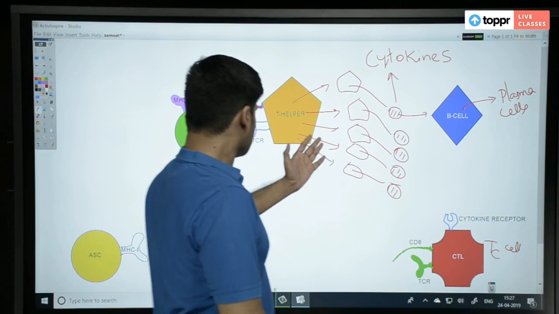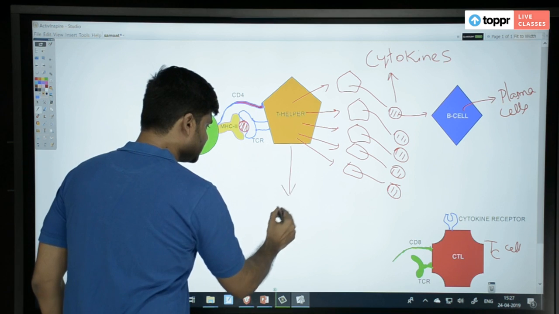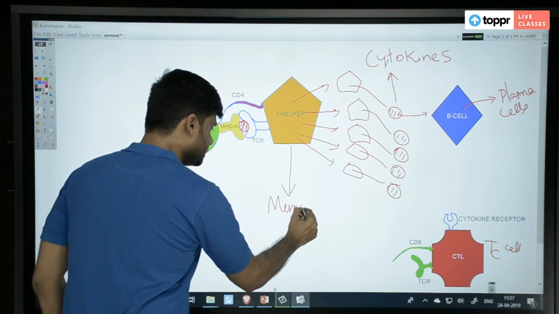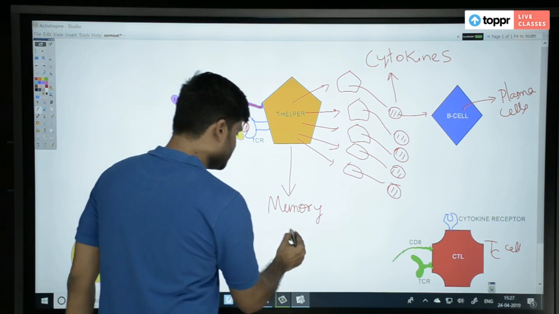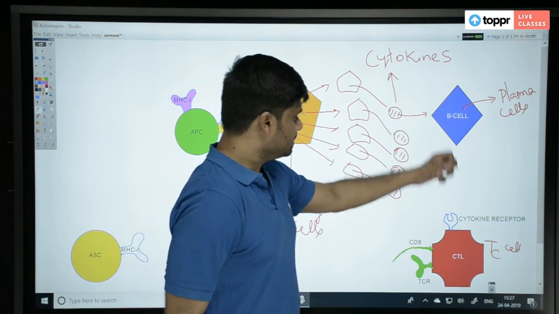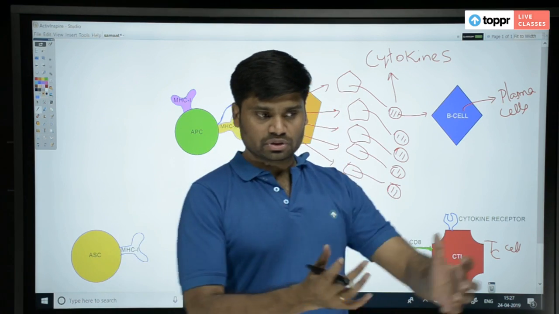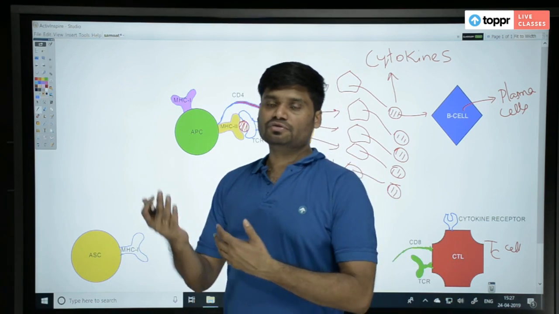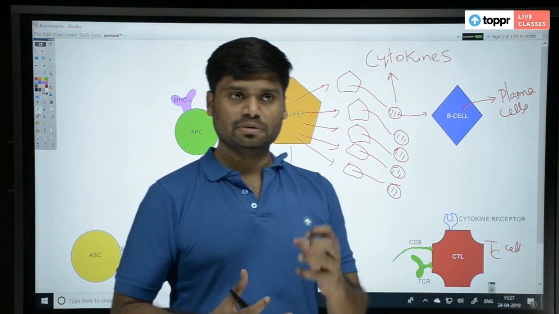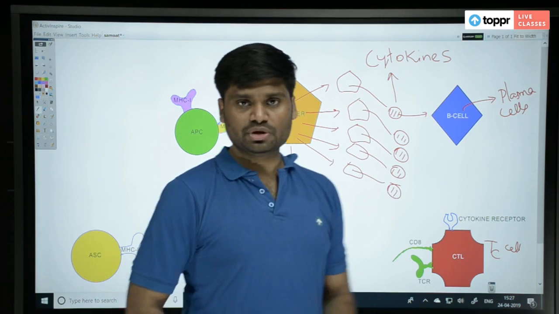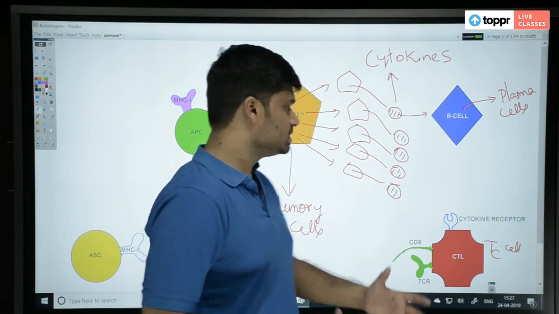First of all, whenever the T helper cells are stimulated, they first produce memory cells, so that next time when the same antigen comes, they will be readily reacting. Memory cells. This always happens. Wherever an immune cell is activated, it produces a memory cell first to remember that, oh, this antigen was brought to me. Later in future, if the same antigen comes, these cells respond quickly. Okay, that is the purpose. That is why we say specific immunity has memory, right? Non-specific immunity doesn't have memory. So this is very important.